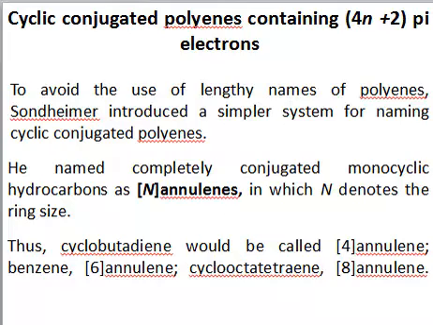However, if a system has double bonds which are not conjugated, then you cannot use the word annulene for such a system. So benzene is an annulene, cyclooctatetraene is an annulene, but butane is not an annulene, right? Similarly, butene is not an annulene. So it's compulsory for a system to be an annulene that it should be conjugated and monocyclic. Only these criteria are applicable for annulenes. It doesn't matter if the molecule you're considering is aromatic, anti-aromatic, or non-aromatic.